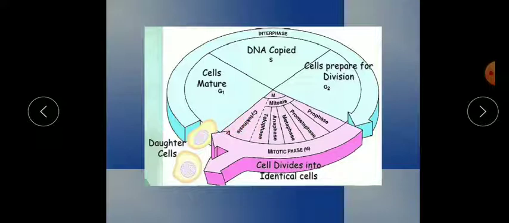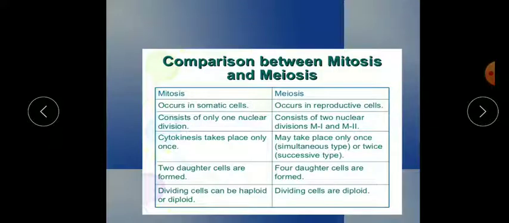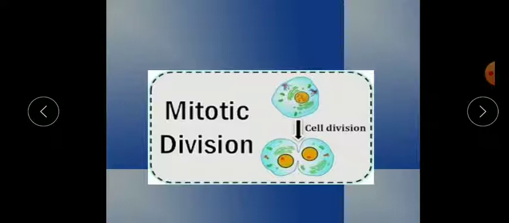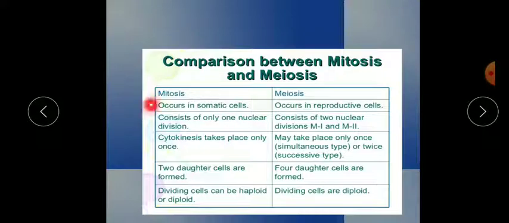Now, what is mitotic cell division? I have explained you earlier that from one parent cell, we will get two daughter cells. It occurs in somatic cells, and it consists of one nuclear division only, one cytokinesis only. Division of the cytoplasm will take place only once. It produces two daughter cells, and dividing cells can be haploid or diploid.